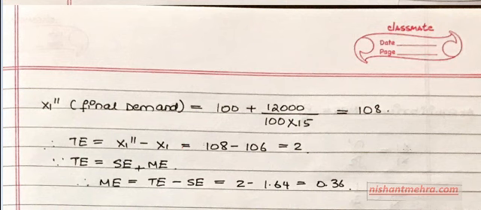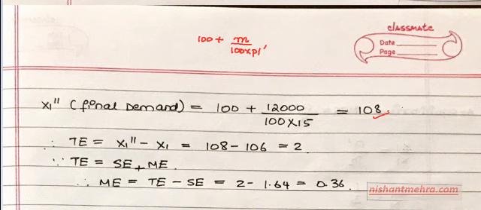Now, even though in the question they have not asked you to find out the total effect, let's find that out also. So you'll find out the final demand. For final demand, what do you do? It is 100 plus original income upon 100 into P1 dash, right? So it is 100 plus 12,000 upon 100 into 15, which is 108 now.